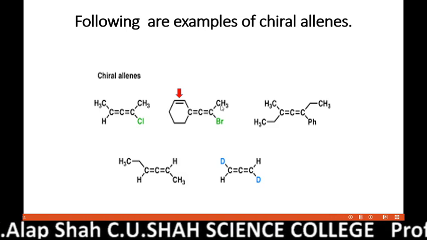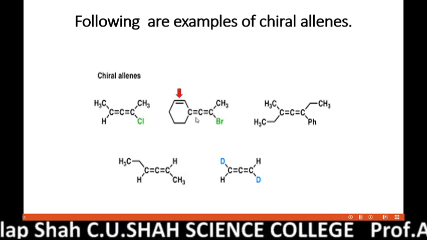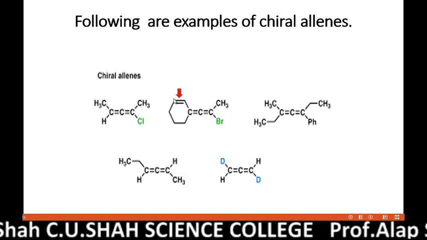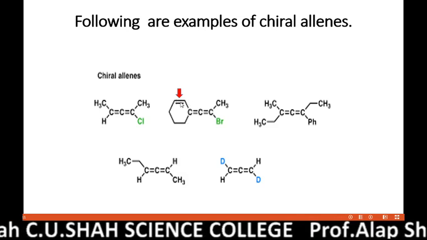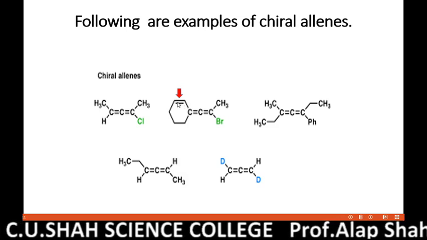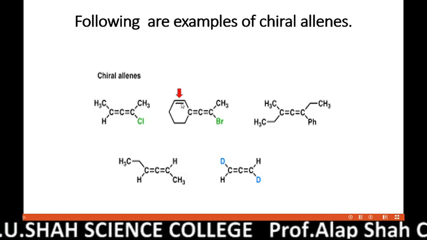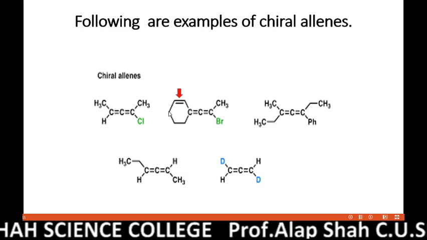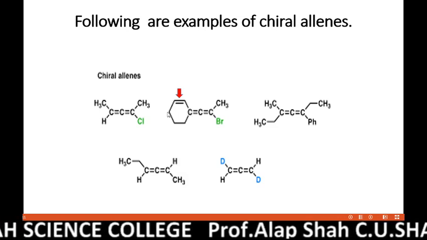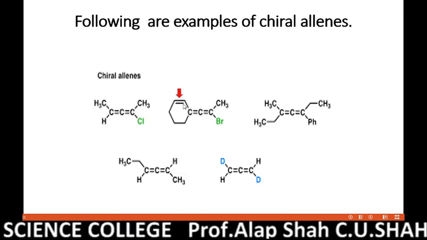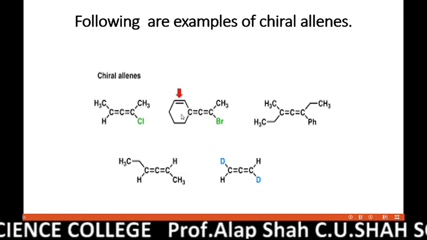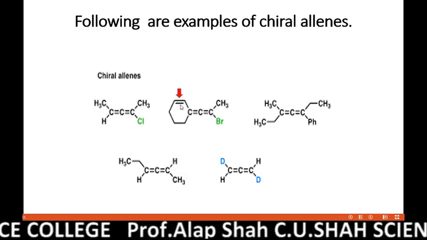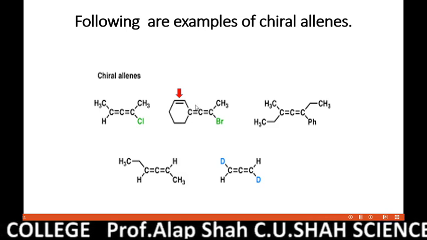Now let us check the second example. At the right side carbon two different groups are attached, but here the ring is attached and I have put a red arrow. If there were no double bond over here, then if this portion is bisected, an equal structure would be there and such an allene could be optically inactive.